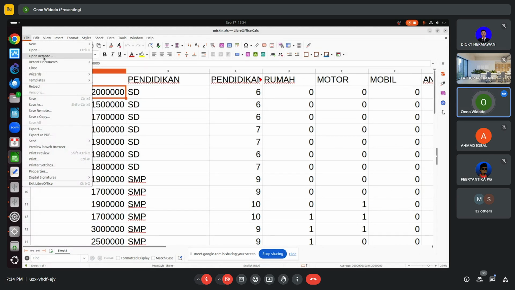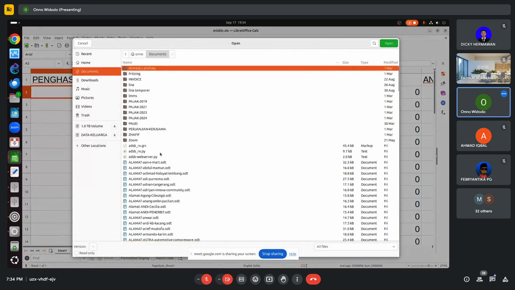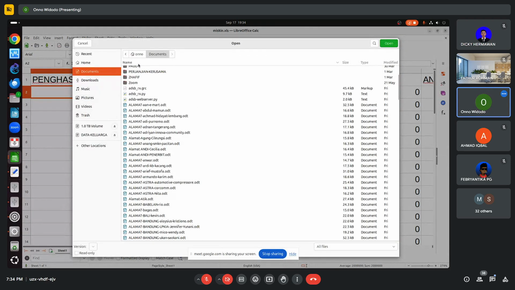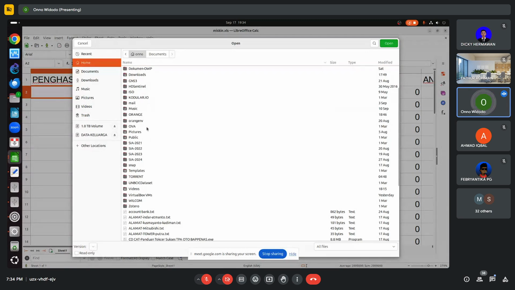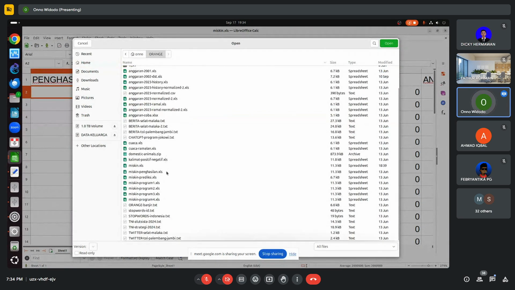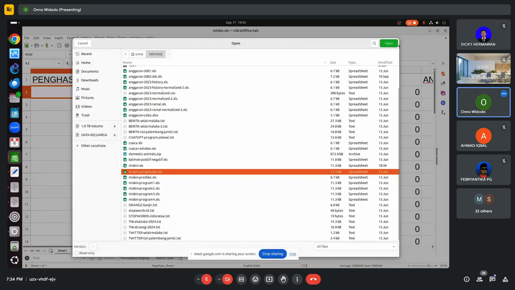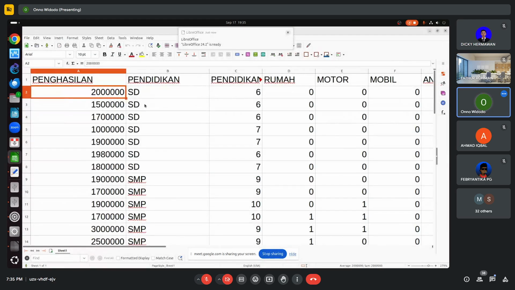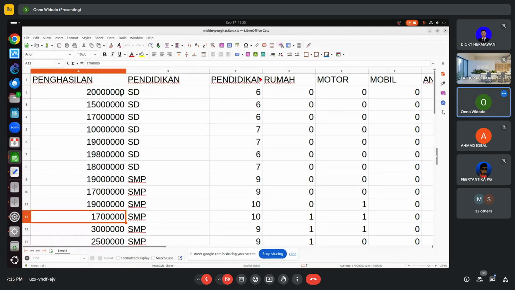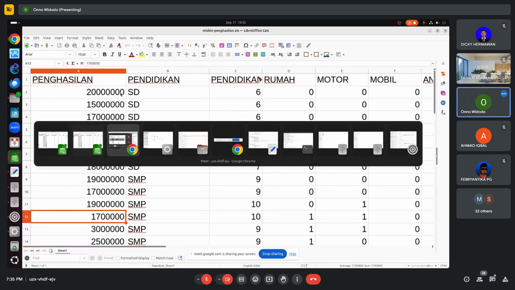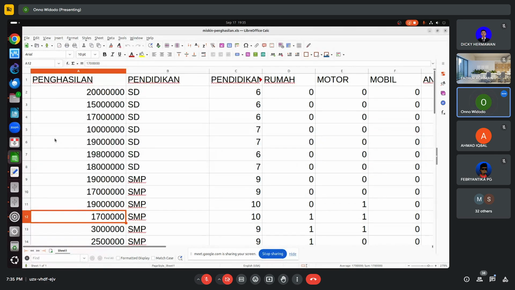Let me see if I can read it. Open. Where is orange? Let me see how many zeros here: one, two, zero, six.